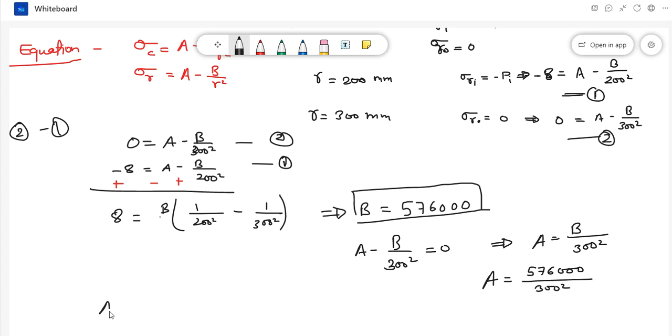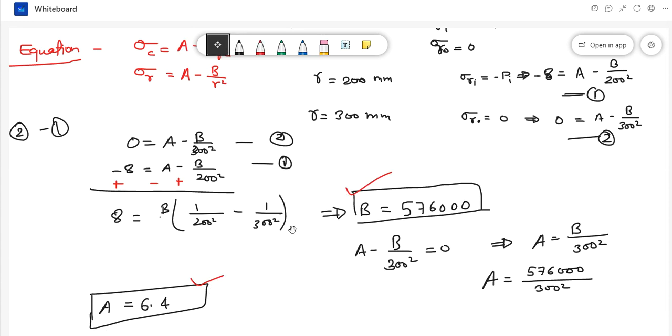So A is equal to, let me check, A is equal to 300 square, and it is 6.4. This is 6.4. This is your A. Okay, so this is B and this is A.